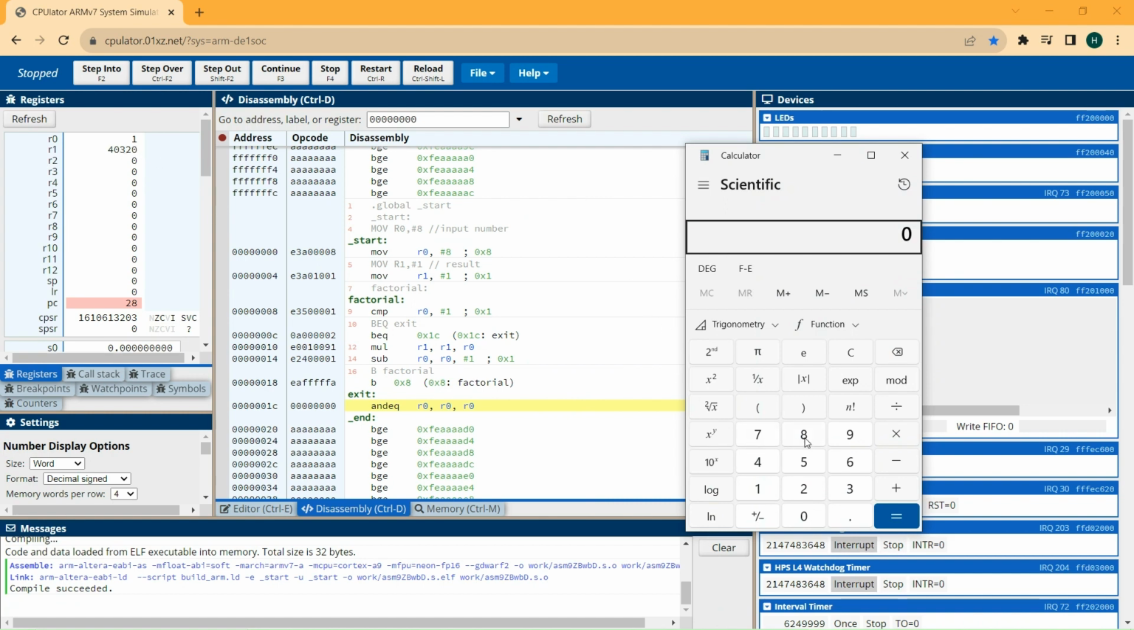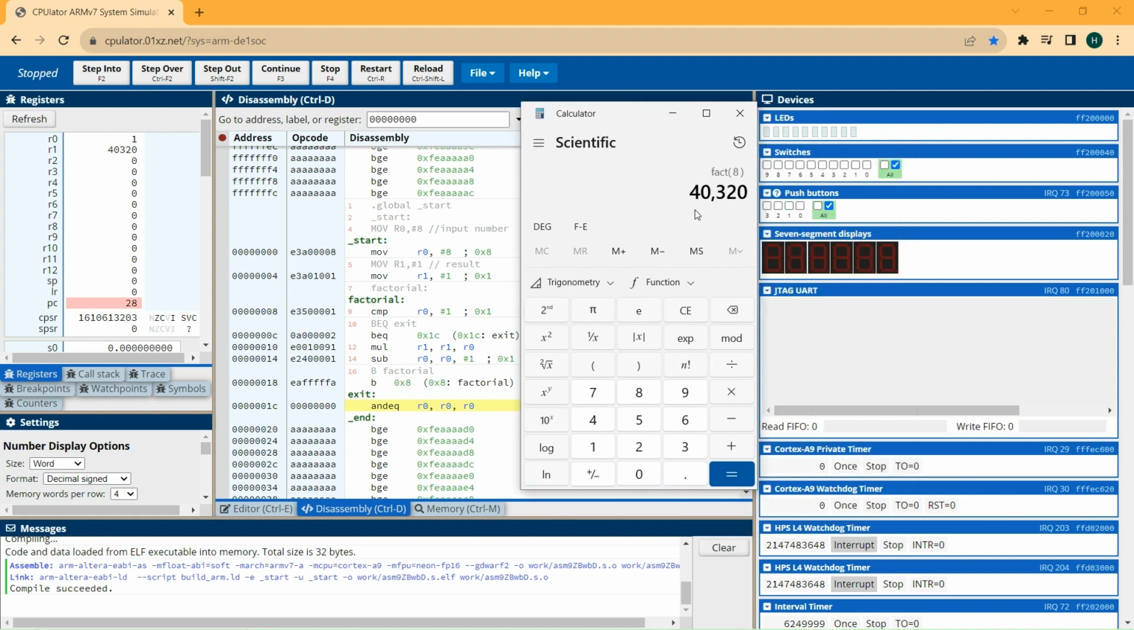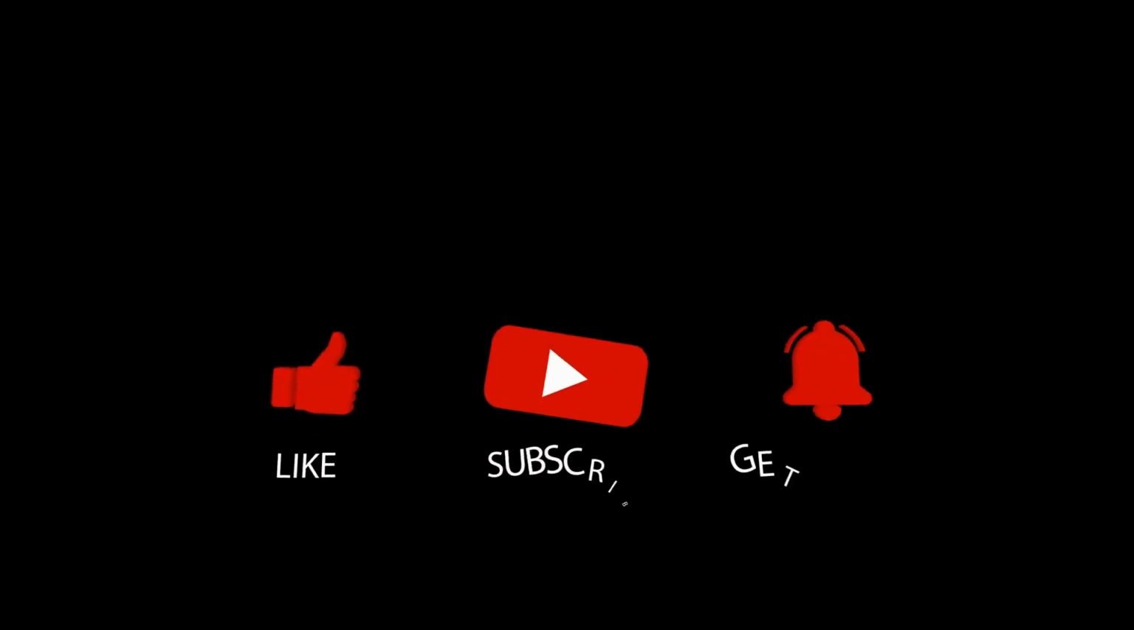Let's check this with a calculator. It is 40,320. So this program again works.